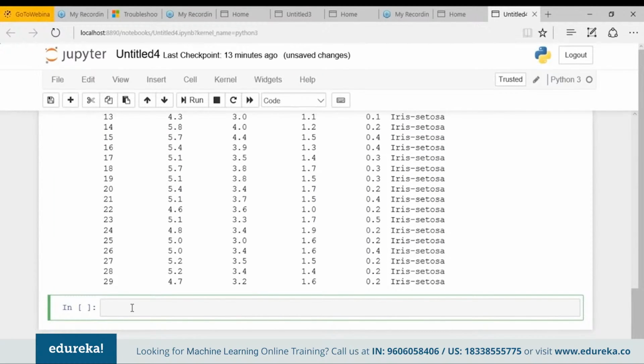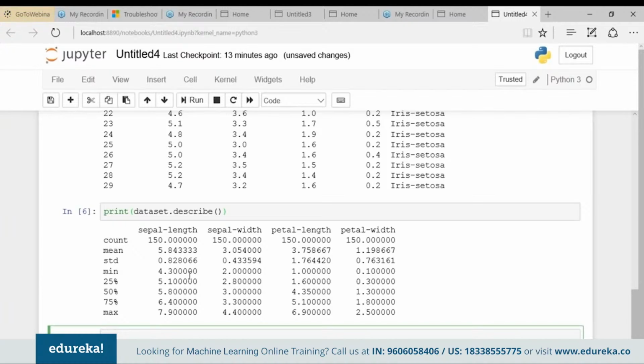Now let's move on and look at the summary of each attribute. What if I want to find out the count, mean, the minimum and maximum values and some other percentiles as well? For that, print dataset.describe. Let's see what it gives. You can see that all the numbers are of similar scales, in the range between 0 to 8 centimeters. The mean value, the standard deviation, the minimum value, the 25th, 50th, 75th percentiles, and the maximum value all lie between 0 to 8 centimeters. So we just took a summary of each attribute.